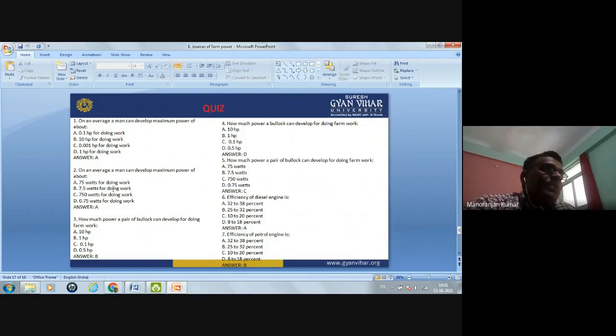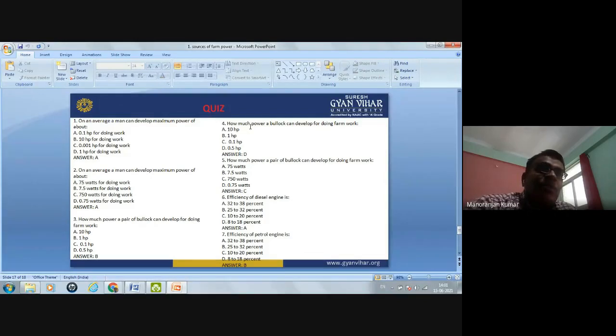Okay. In the second problem, on an average, a man can develop maximum power of about... The question is the same, just a unit has been changed. So 75 watts. Okay, how much power can a pair of bullock develop for doing work? A pair of bullock, how much power is developed? 1 HP. Okay, 1 HP means 746 watt or 750 watt.